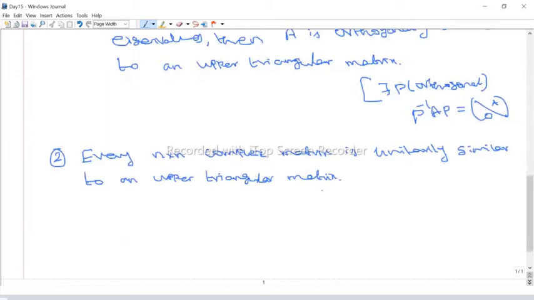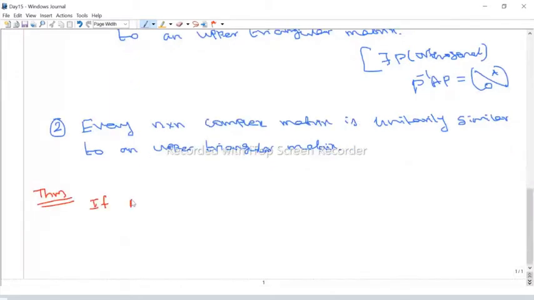If A is a Hermitian matrix. So Hermitian means what? A equals A star. A star means what? First you take the complex conjugate and then take the transpose. That is A star. So a matrix that satisfies the condition A equals A star, we say is a Hermitian matrix.